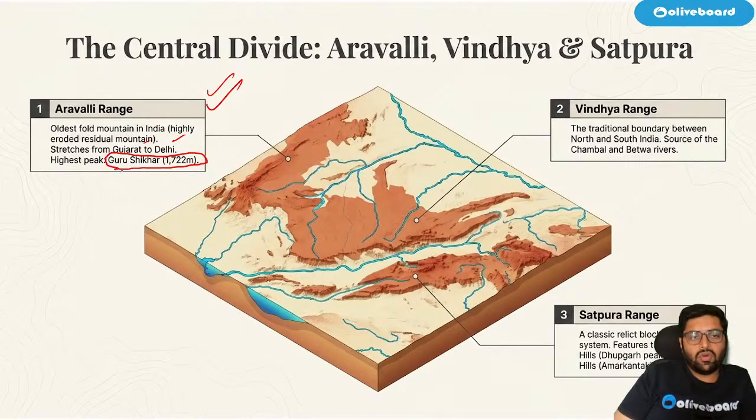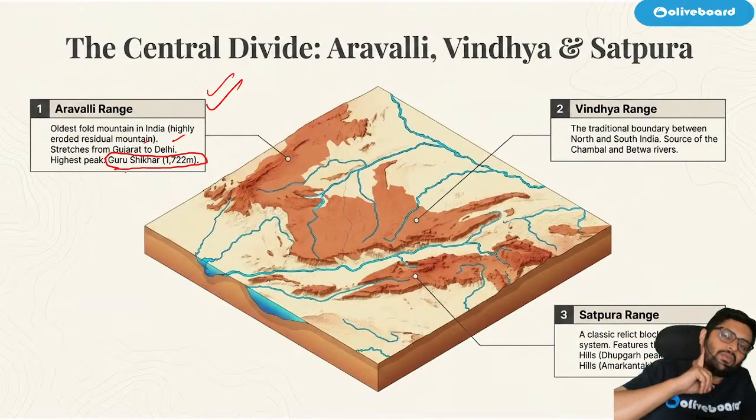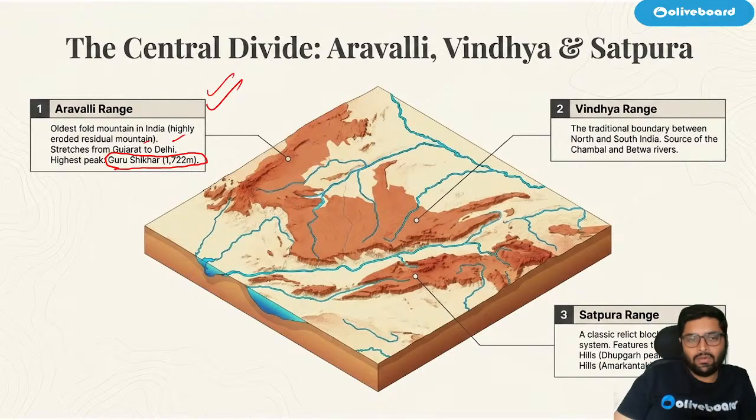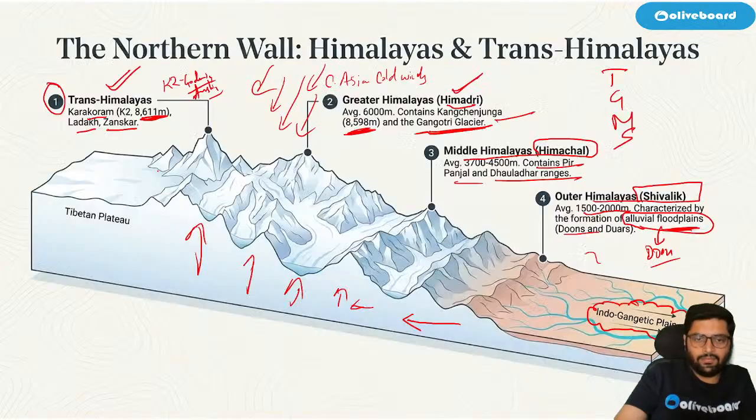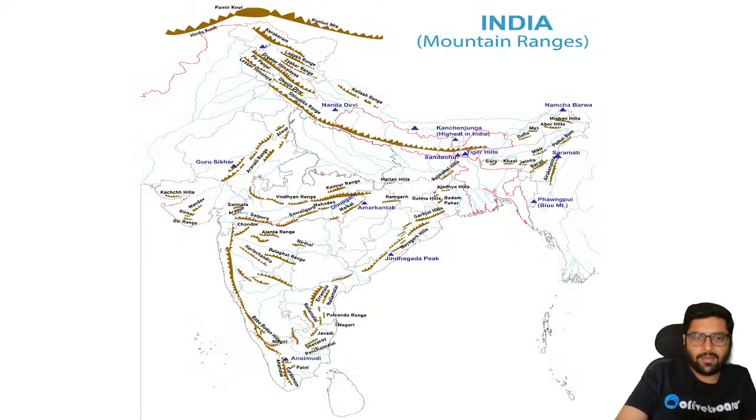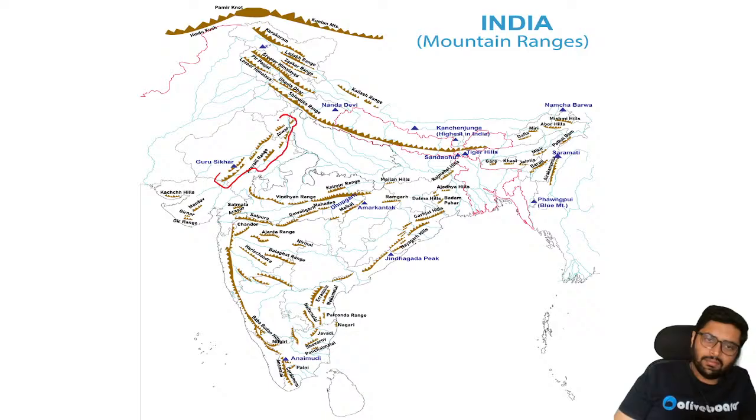Now you should know all the peninsular hill ranges, mountain ranges and highest peaks. So Aravalli's highest peak is Guru Shikhar. It starts from Gujarat and runs northeast to Delhi. If you come here, I'll show in this map. See, these are the Aravallis, and here we have Delhi. Aravalli range, highest peak is Guru Shikhar.